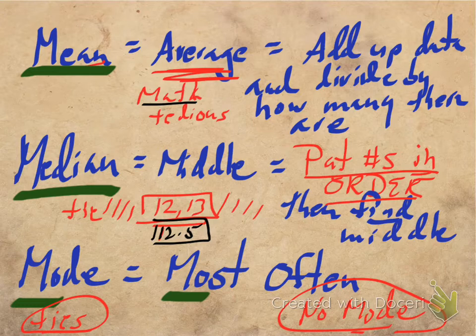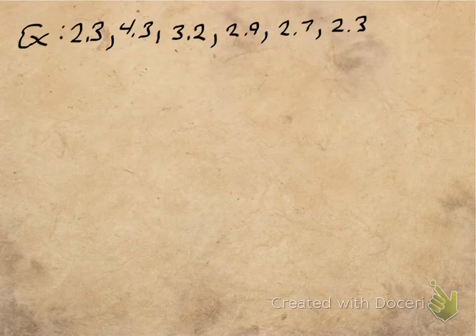So the stuff I've written down in red is stuff that we have to be really careful of. All right, well, all of this is a lot of me talking, so let's go ahead and actually do one of these. So let's take an example here, and for this data set, I've got 6 numbers, they're all decimals, and we're going to find all 3 of the measures of central tendency, the mean, the median, and the mode.